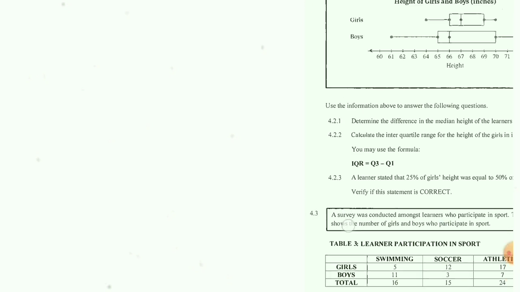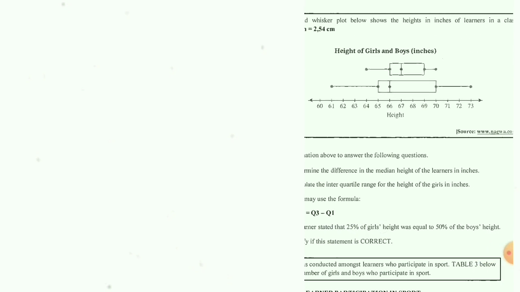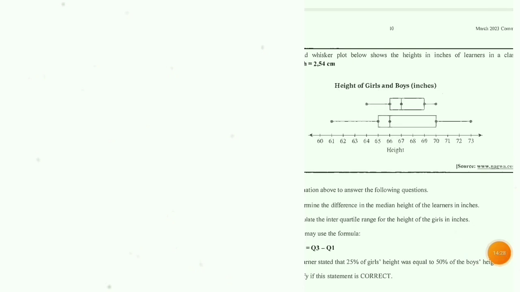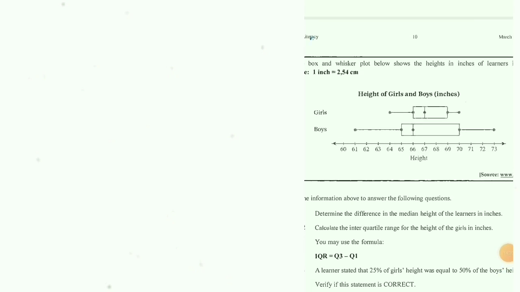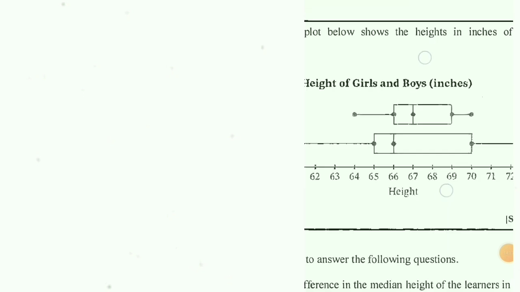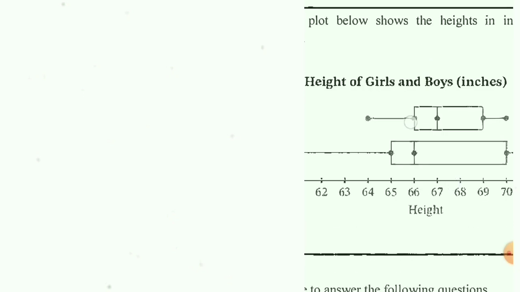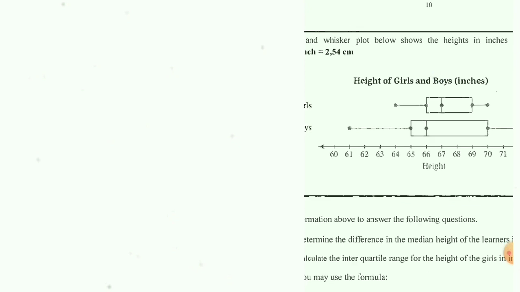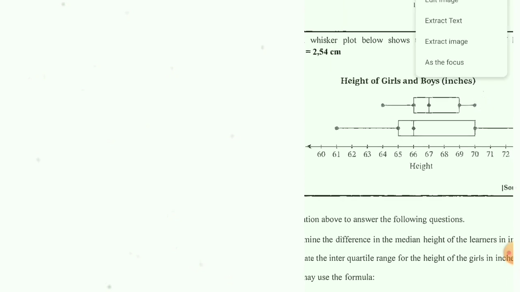So as you can check here, guys, the girls' 25% corresponds with 66, which is this one. I'll try to put a blue line. It corresponds with 66. This is 25%. We're looking at the line from the beginning. As you can see, I've put the white dots here, so we're looking at the lines from the beginning and from the end. So this is 25% actually.